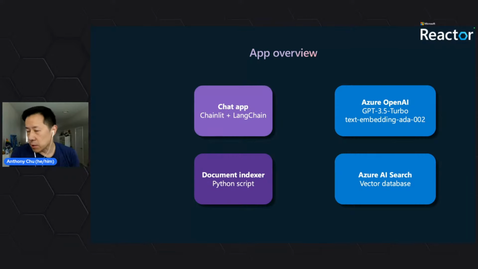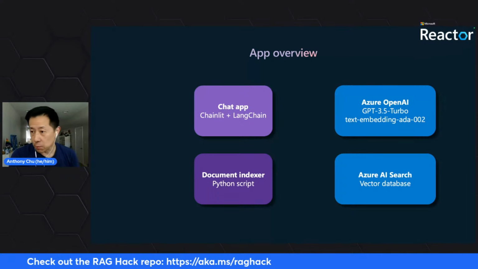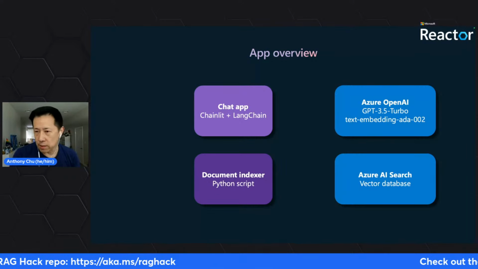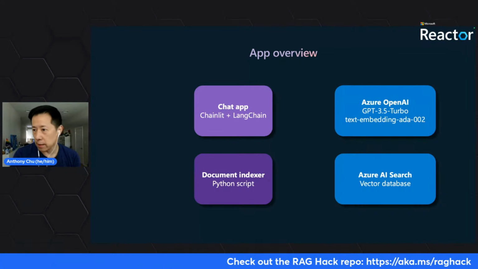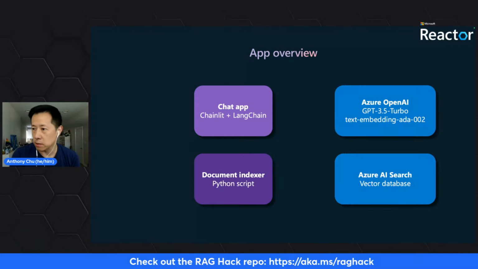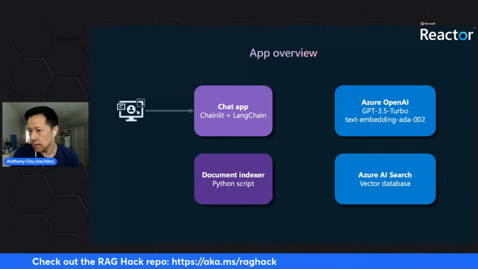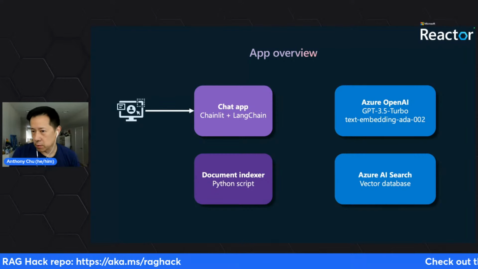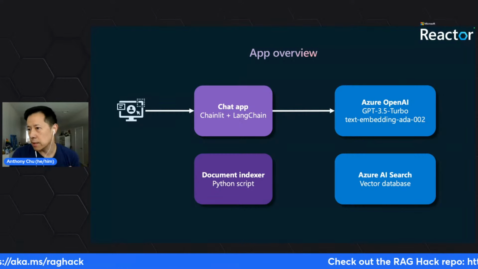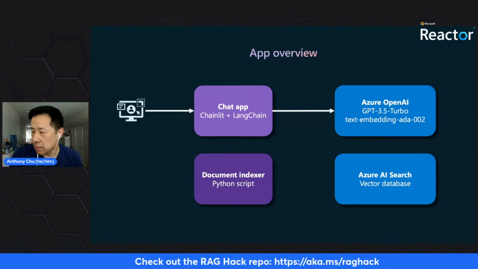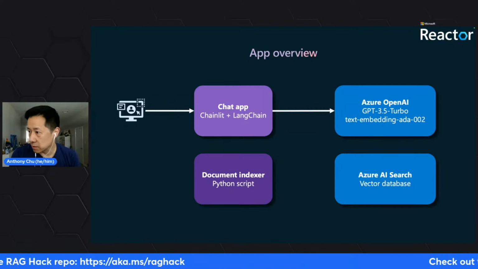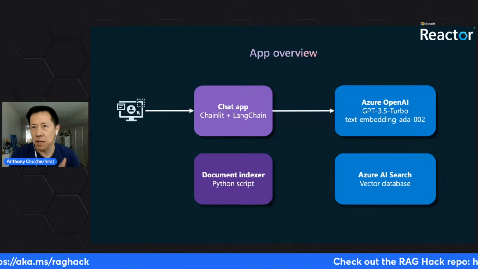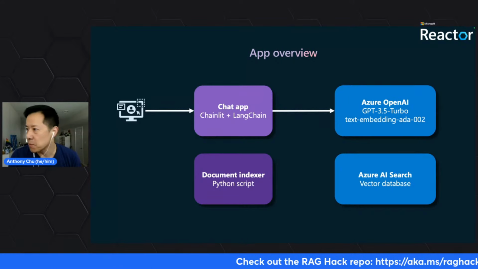Then what we're going to have is a front-end app. It's built using this framework called Chainlit. It's really an easy way of building a chat interface in front of your AI agent. In this case, I'm going to build the AI agent using Langchain. And when a user starts talking to the app and asks it a question, it's going to use OpenAI, in this case GPT-3.5. I think I could have used GPT-4, but my demo was working fine with GPT-3.5 before. I didn't want to touch it, so that's what we've got today.